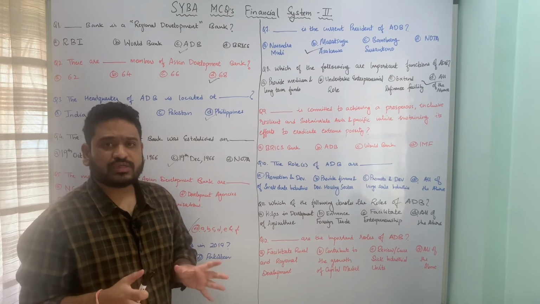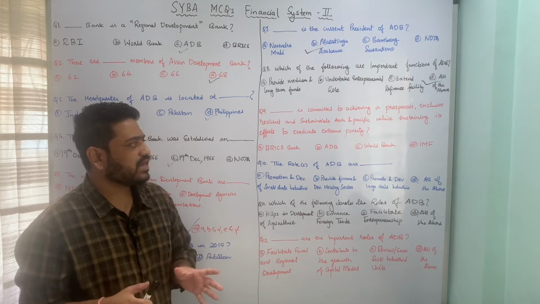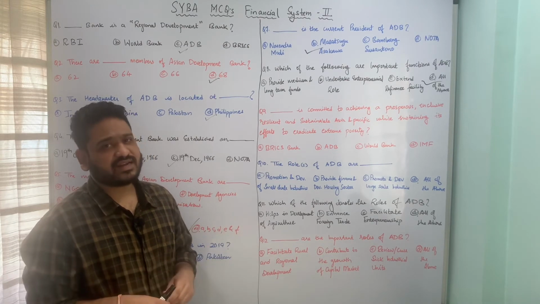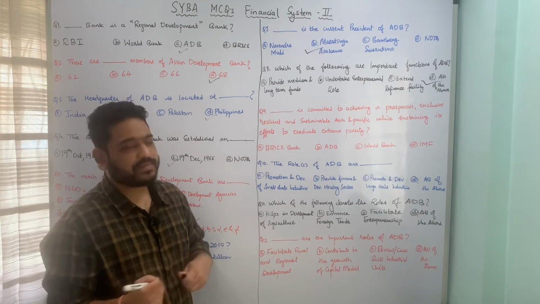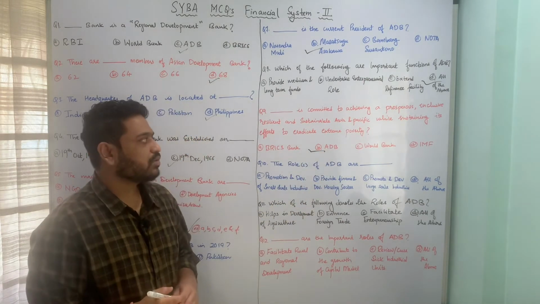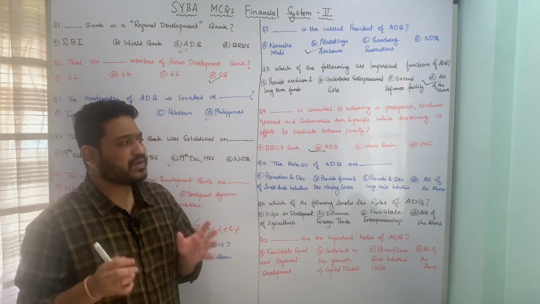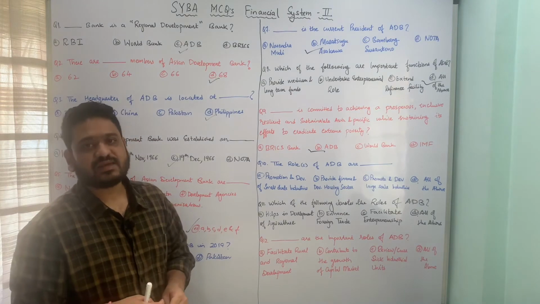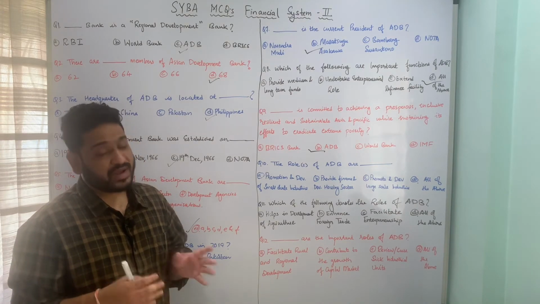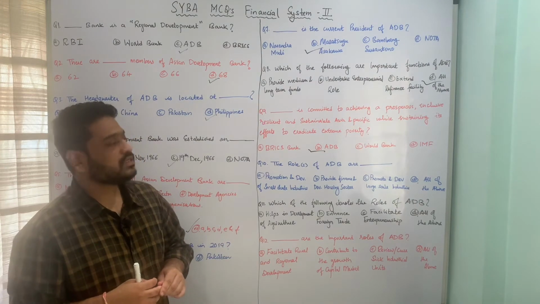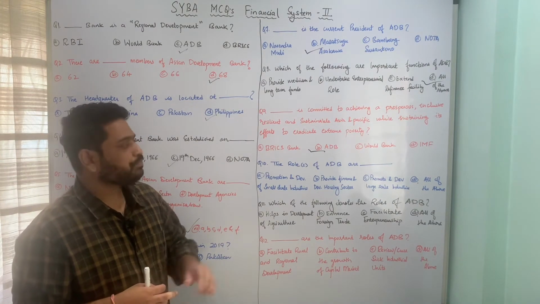Whose motto is this? Whether it is A, BRICS Bank, B, ADB, or Asian Development Bank, C, World Bank, or IMF. So here the correct answer is nothing but Asian Development Bank or ADB. Option B is the correct answer to this particular question, whose motto is committed to achieving a prosperous, inclusive, resilient and sustainable Asia Pacific while sustaining its efforts to eradicate extreme poverty. So option B is the correct answer. I hope this is clear.